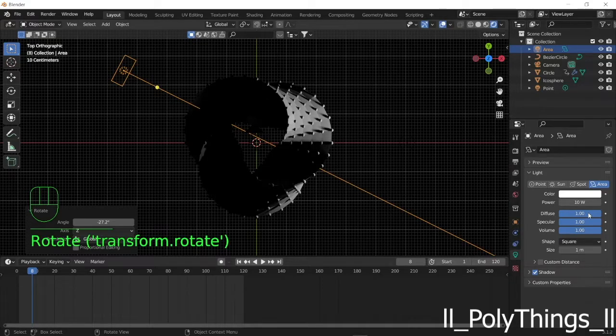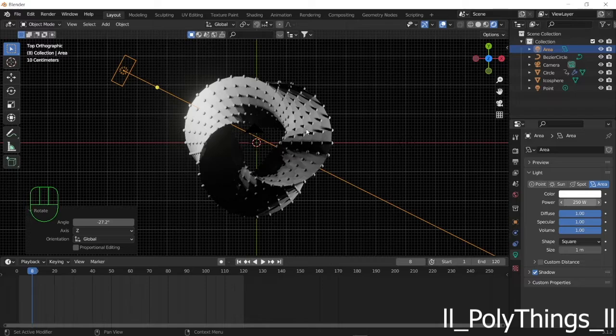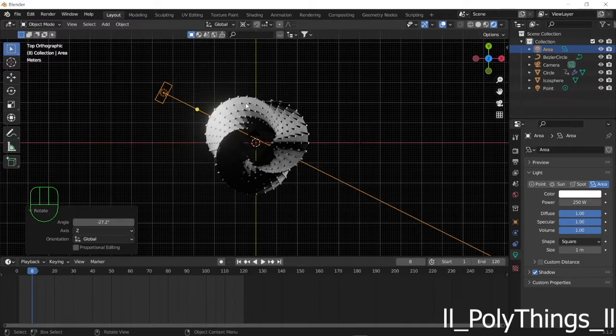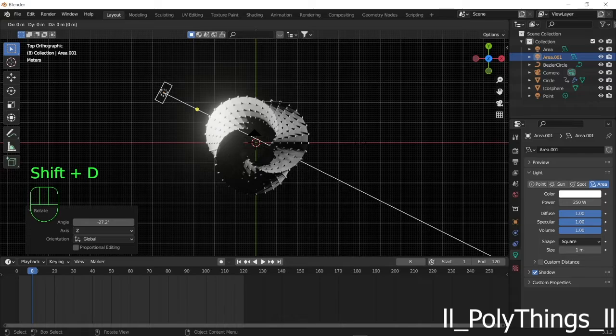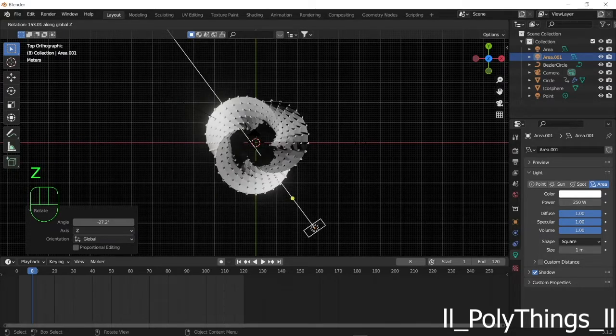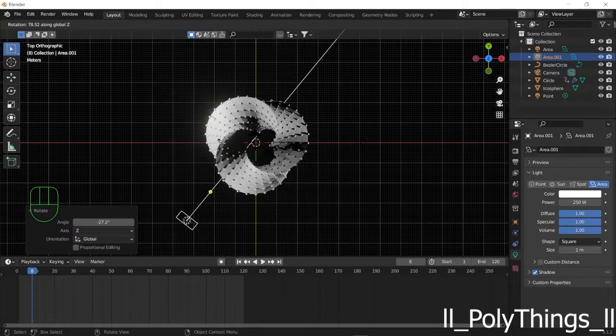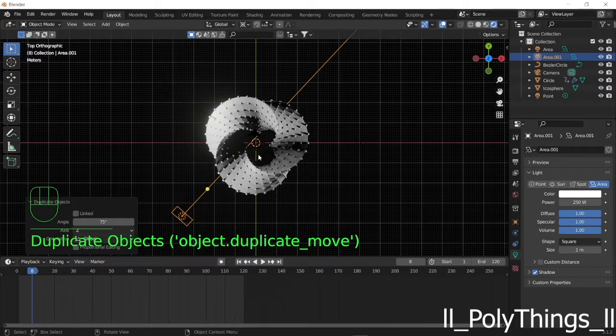Once you've done that, increase the power to 250. Okay. Now go over here, set the pivot point to 3D cursor and press Shift D, R and Z. So we are duplicating the same light again. Press Ctrl to snap into place and just click anywhere you want.